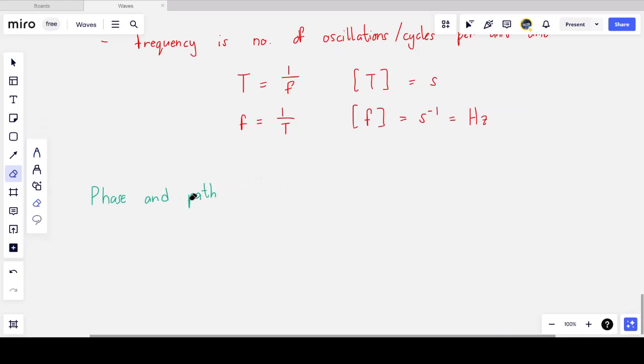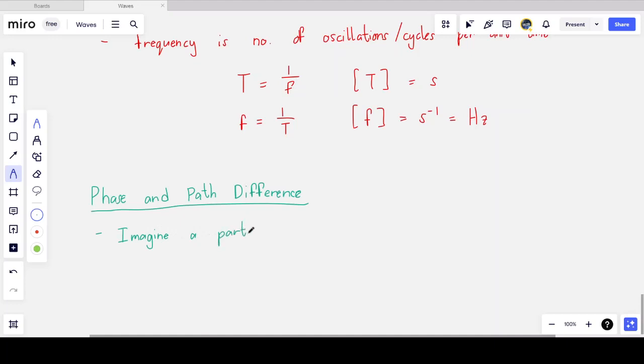And so the first thing we're going to do is describe the phase and path difference in terms of some circular motion, kind of going off track slightly. Now imagine a particle moving in a circle. And I'll tell you why we are considering a circle specifically. It turns out we can represent these wave-like oscillations by a particle moving around in a circular path.